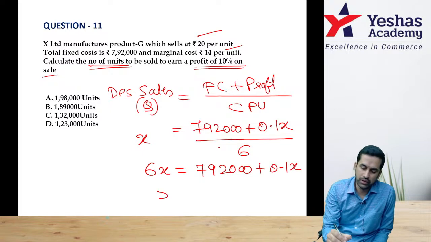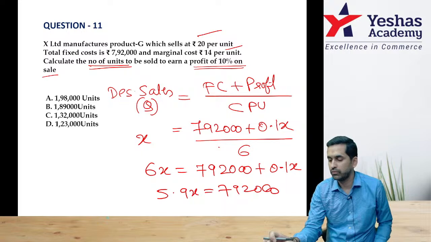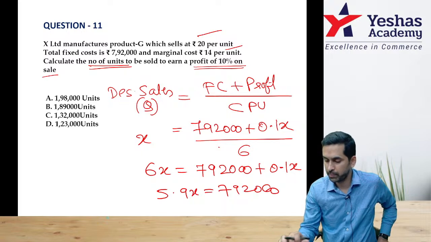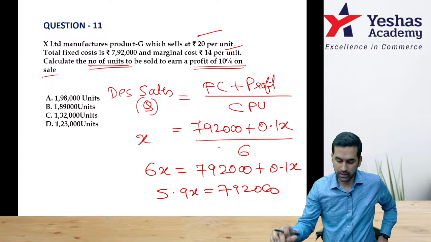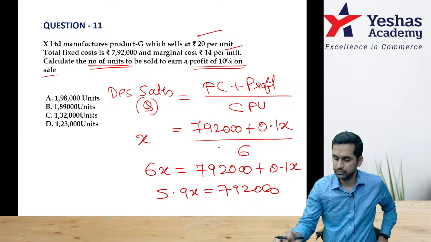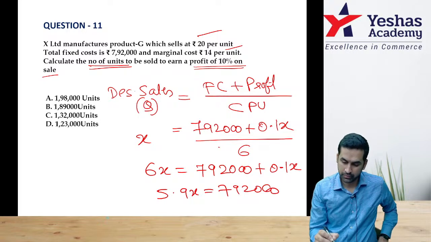If you move it here, 5.9x is equal to 792,000. 792,000 divided by 5.9, I am getting...